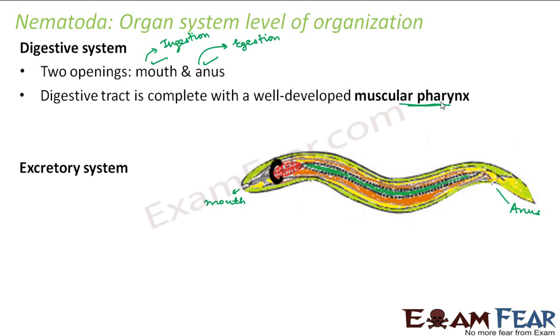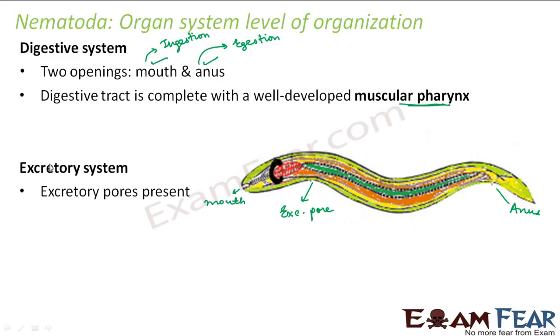Talking about the excretory system. So how does excretion happen in the case of nematodes? For that, they have specialized excretory pores present. So where are the excretory pores? They are present somewhere here. So through these excretory pores, all the waste materials of the body are thrown out. And also the cilia or flagella which are present in them help in this process of excretion, because they help in the movement of the food and the movement of the waste products outside.